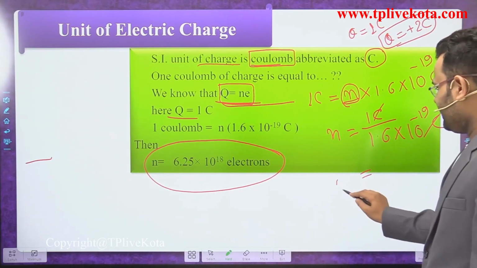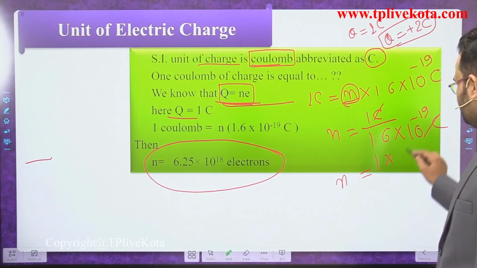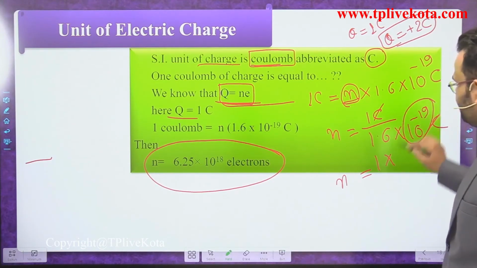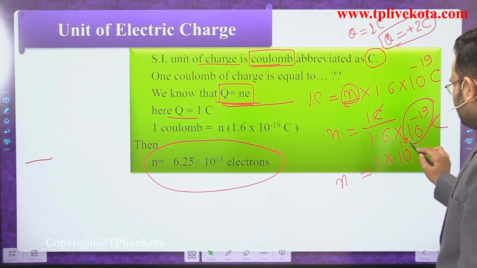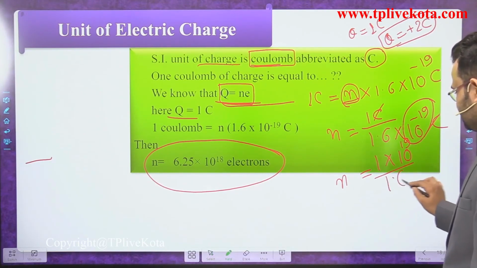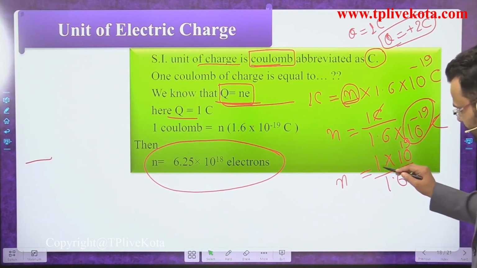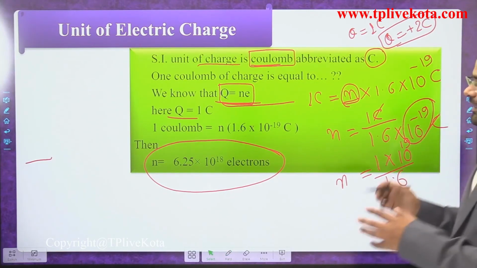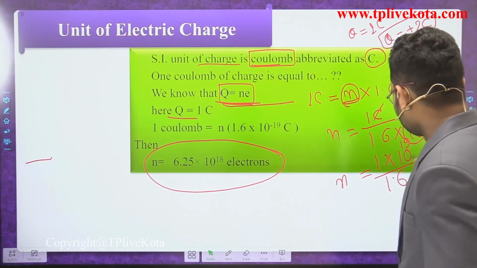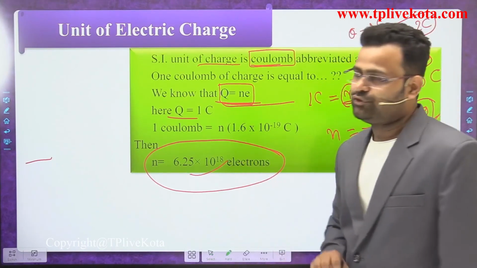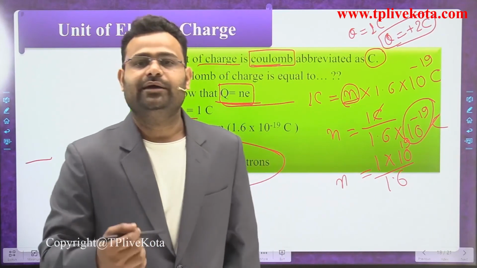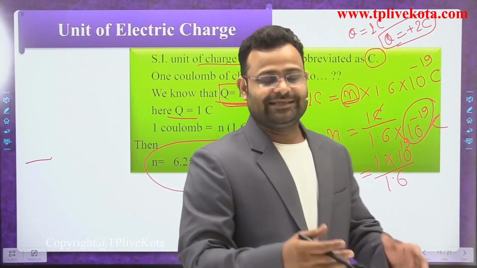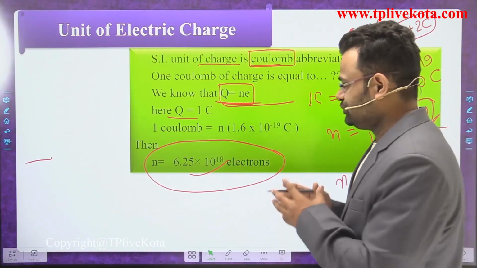Now we get N is equal to 1 into 10 to the power 19 upon 1.6, since the 10 to the power minus 19 goes to the numerator as 10 to the power 19. Okay, if you divide 1 upon 1.6, we get the value 6.25 into 10 to the power 18 electrons. That is the amount for 1 coulomb charge.